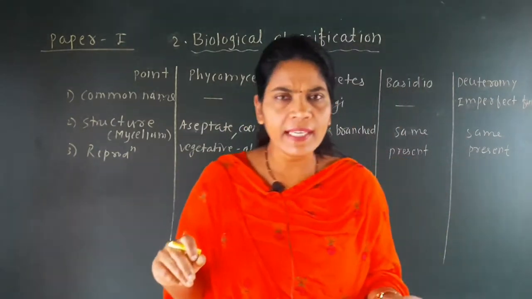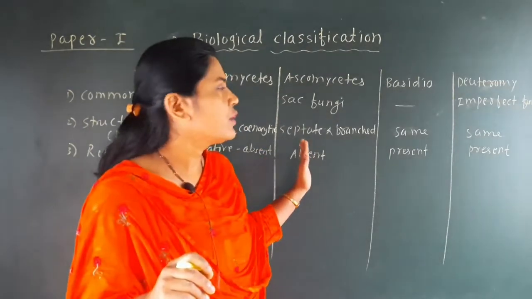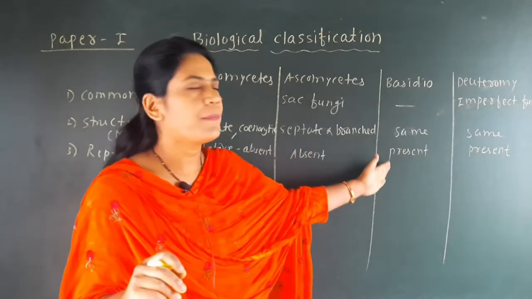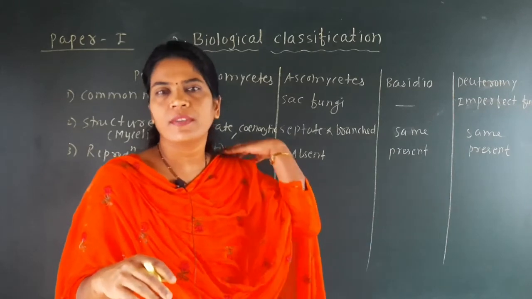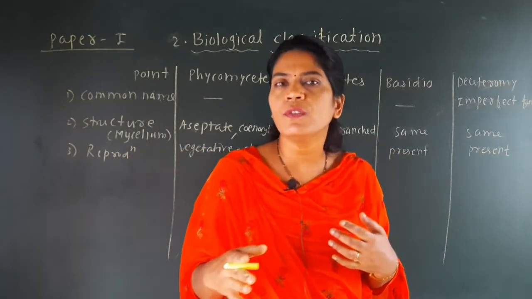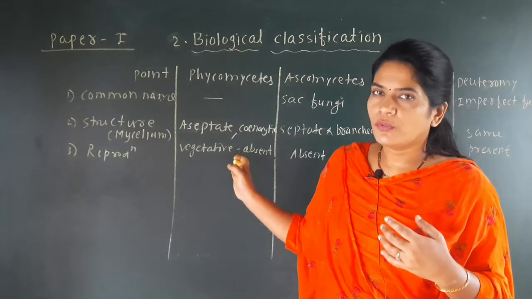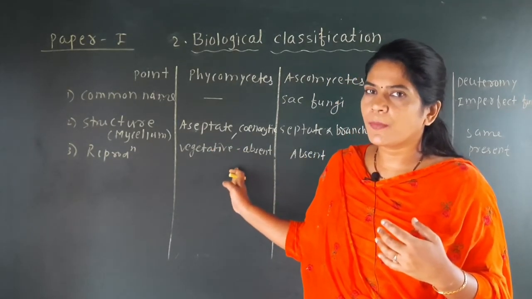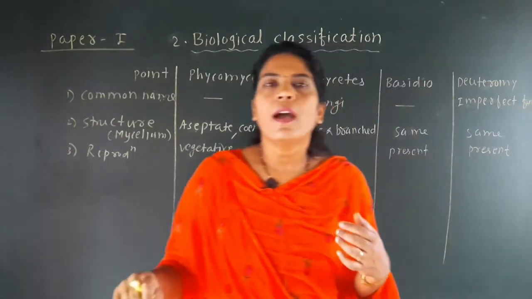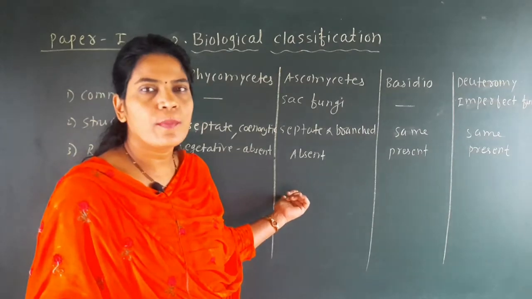And in the Basidiomycetes, we have seen that asexual reproduction is absent. Asexual spores are absent in this group. So aplanospore or zoospore is a form of asexual reproduction in Phyco. Ascospore is a form of asexual reproduction in the Ascomycetes.